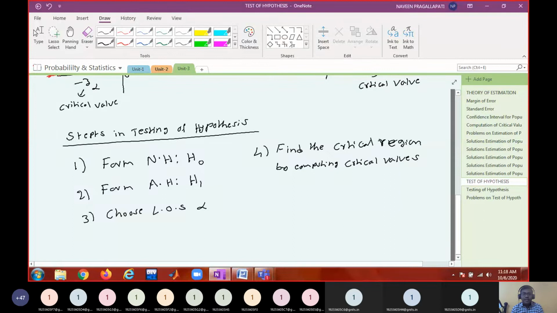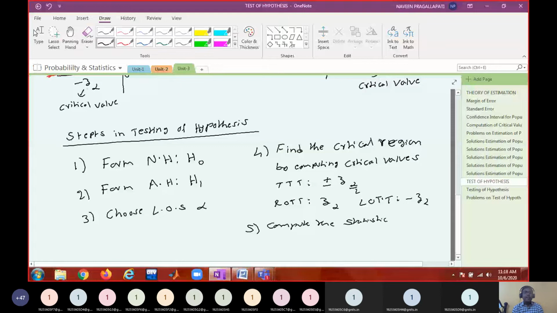What are the critical values? For two-tailed test, critical values are plus or minus z alpha by 2. For right one-tailed test, the critical value is z alpha. For left one-tailed test, the critical value is minus z alpha. Fifth one, compute the test statistic.